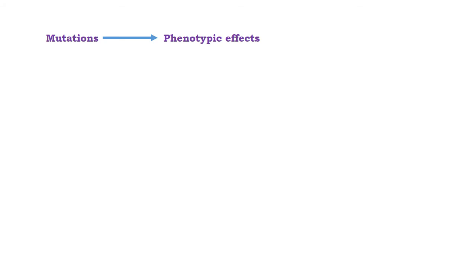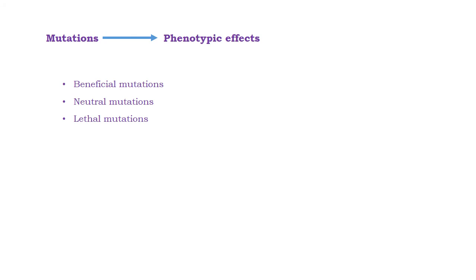Based on the phenotypic effect, mutations may be classified into different types. Generally, a mutation may be either beneficial, neutral, or lethal. As the name suggests, a beneficial mutation gives some advantage to the organism. It may be some kind of new function or ability. For example, a mutation which results in a change in the smell of a flower, and because of the smell, if more pollinators are arriving, it will be a beneficial mutation.